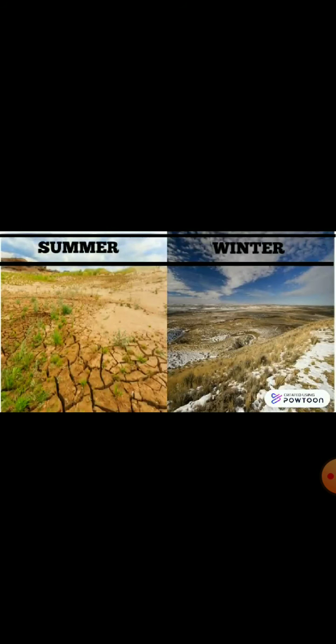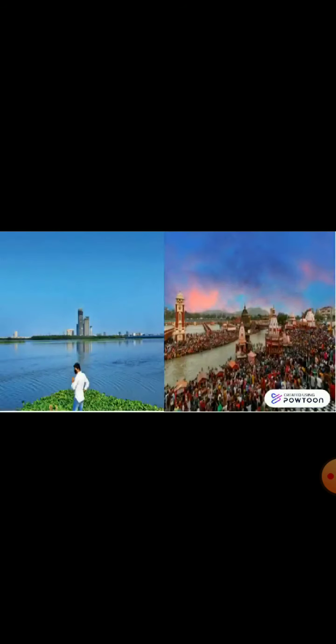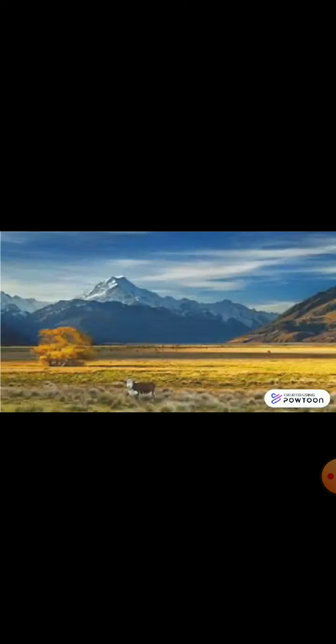In the plains, the summers are hot and winters are cold. The region is thickly populated. Many well-known cities and towns are located along the banks of the river Ganga and Yamuna. The coastal areas are neither very hot nor very cold.